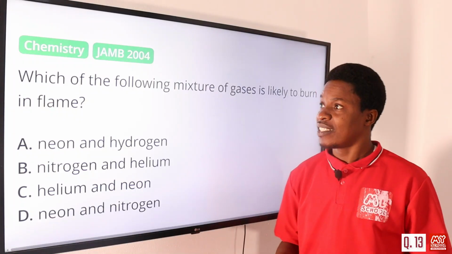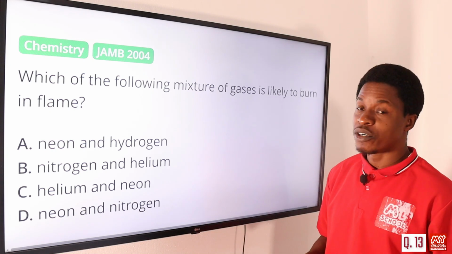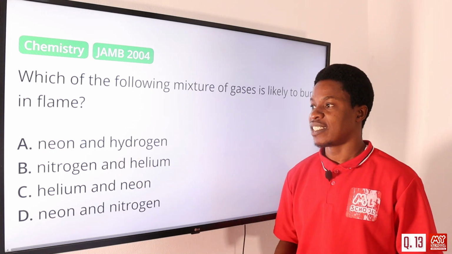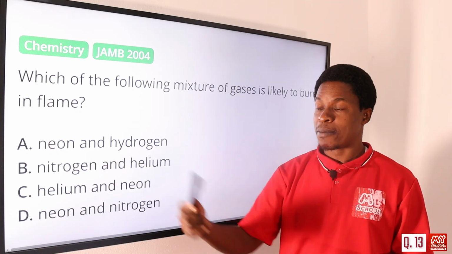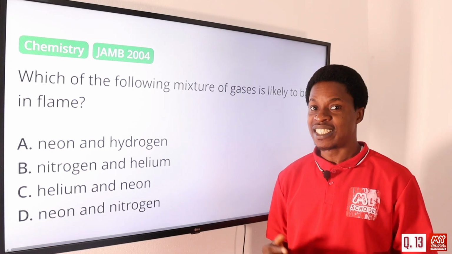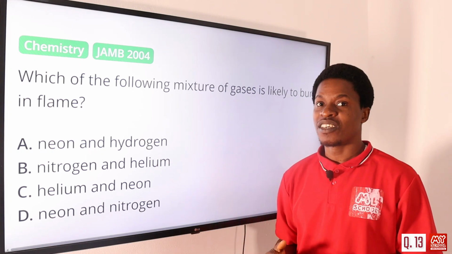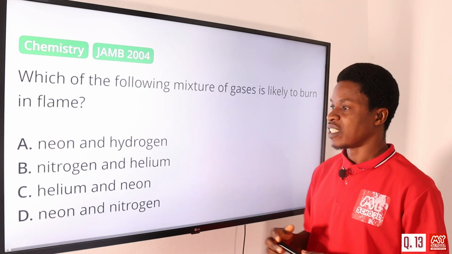Question number 13. Which of the following mixtures of gases is likely to burn in flame? Option A says neon and hydrogen. Don't forget that neon is a noble gas, an inert gas, but when it combines with hydrogen, it burns. Then it gives off what? Flame.